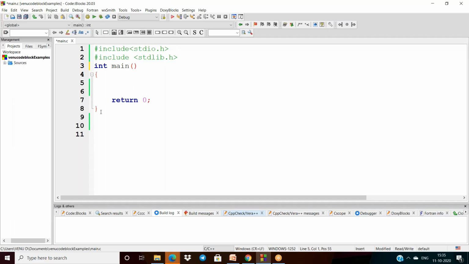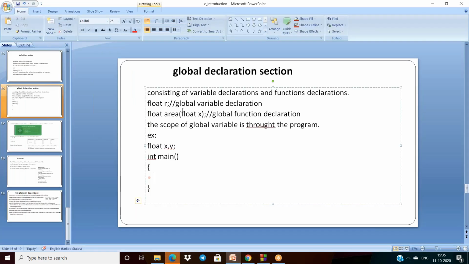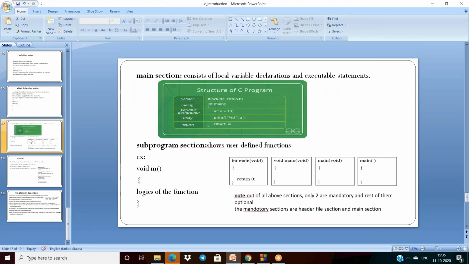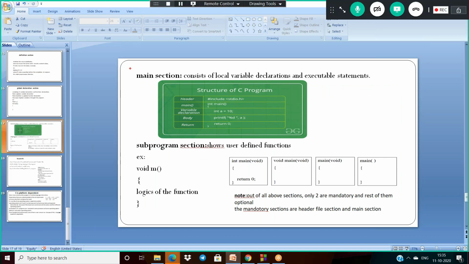Here this is our main. After completion of the main program, I will explain that. Now, global declaration means just above the main section we have to declare the variables. After this, the next section is the main section, and main consists of fields like local variable declarations and executable statements.